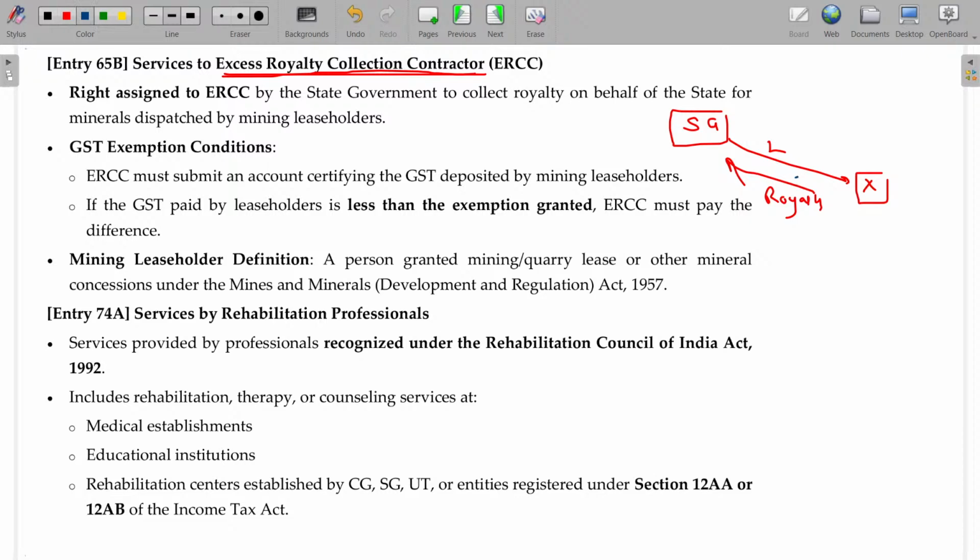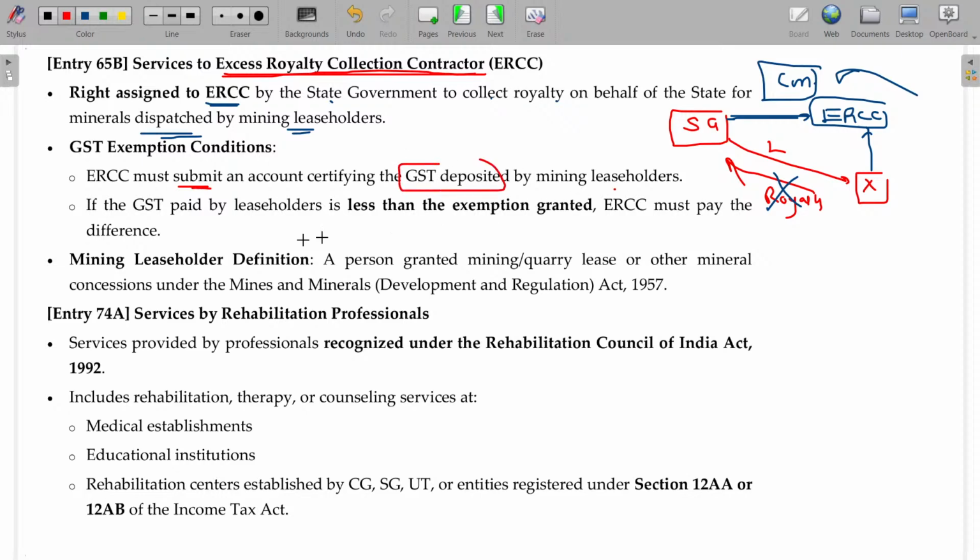Now, the royalty collection duty is assigned to some third party, ERCC. ERCC collects the royalty from them and deposits that to the state government for a consideration. For this consideration, GST is not applicable. Is that clear? The right is assigned to ERCC by the state government to collect the royalty on behalf of the state for minerals dispatched by mining leaseholders. ERCC must submit an account certifying GST deposited by mining leaseholders. GST paid by the leaseholder is less than the exemption granted.